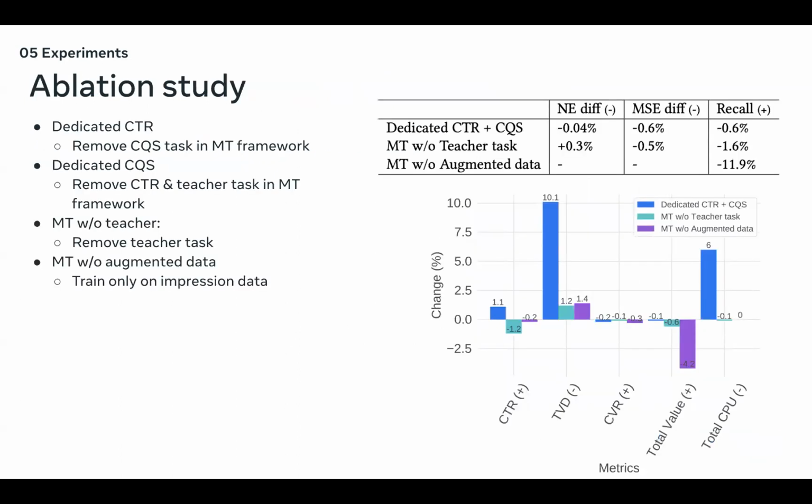Finally, we conduct the ablation study for each component. We build the dedicated CTR models and CQS models, and the multitask framework without the teacher or without augmented data. In our experiments, we do see that the augmented data plays a critical role in improving both recall and total value for online performance. And the dedicated CTR plus CQS will lead to larger total value divergence and also a heavy infra cost increase.